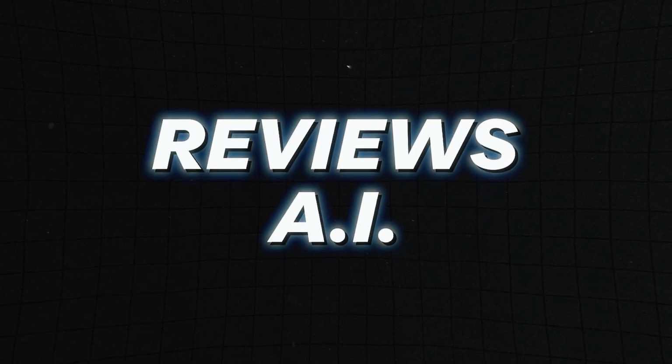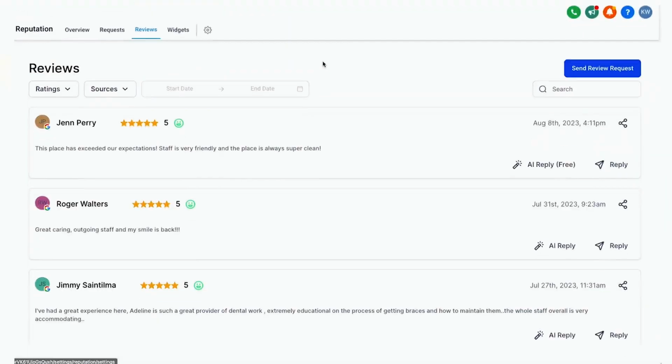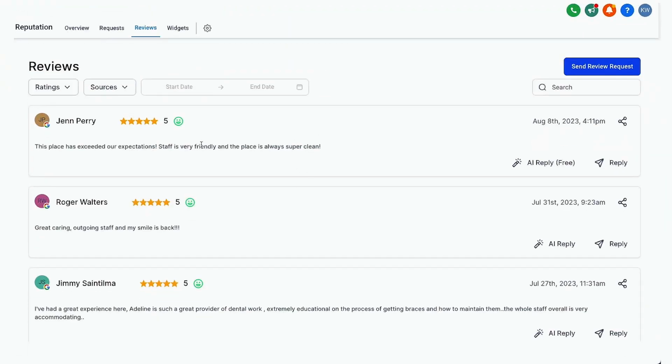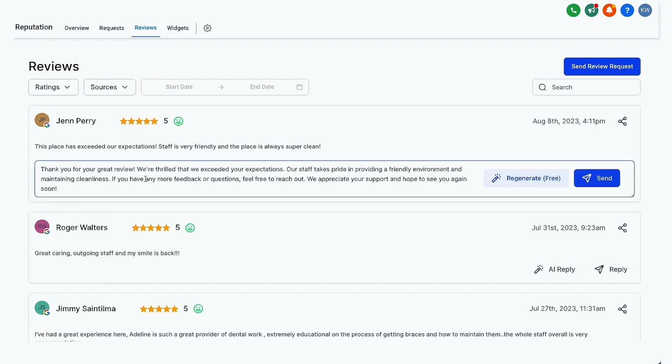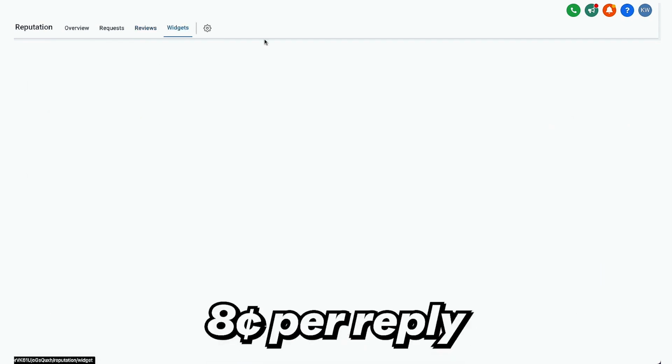Now, our next one is technically inside of Content AI as well, but it is quite different. It is Reviews AI. And what Reviews AI can do is respond automatically to reviews that you get on Facebook and Google. Now, this is so helpful because it will actually take the context of what was said in the review, respond as the owner, and it's going to save your clients so much time. Plus, responding to reviews has been proven to help with SEO for clients. So very awesome. And just for context, this one is billed at 8 cents per reply.